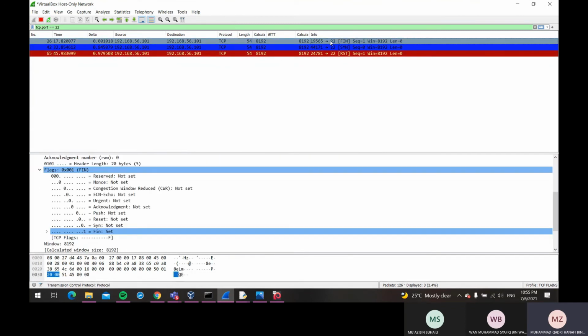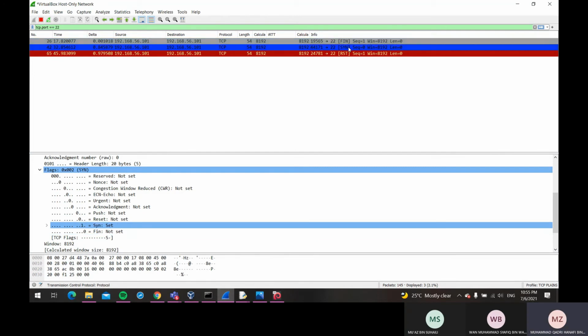The first one is the packet with flag number 1, which is FIN. As you can see here, it's set to 1. FIN is a finish flag used to request a termination when no more data is to be transferred between the two hosts. Then flag number 2, which is SYN. SYN is the start of the TCP three-way handshake.